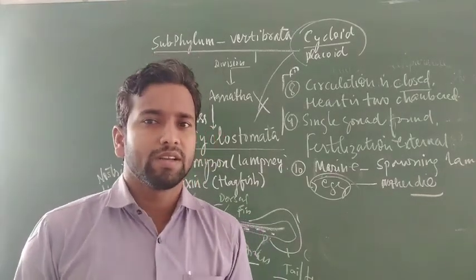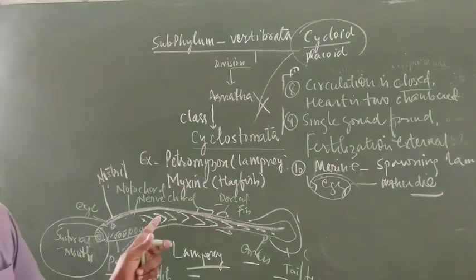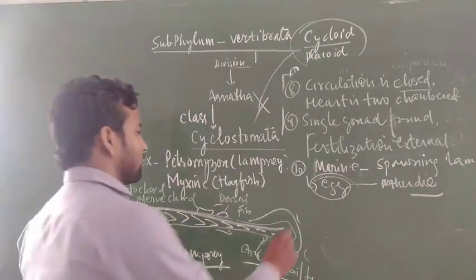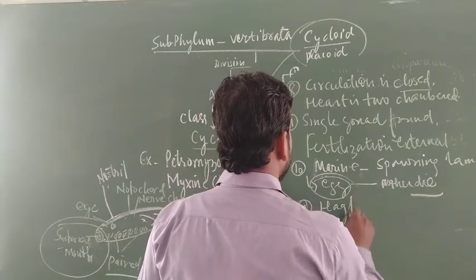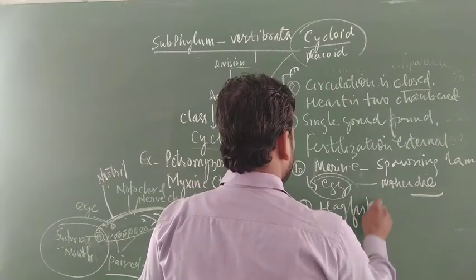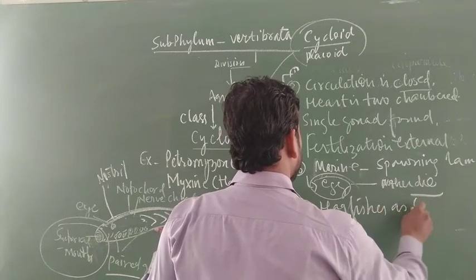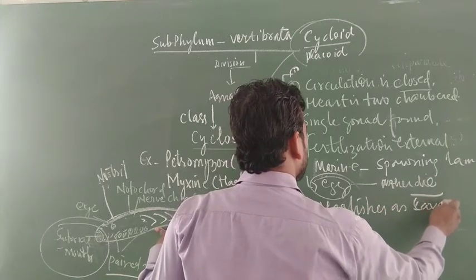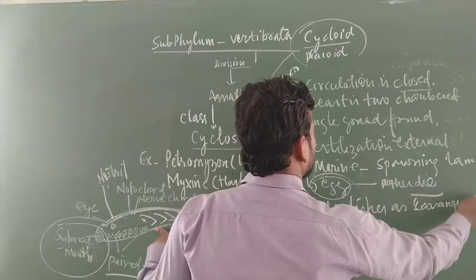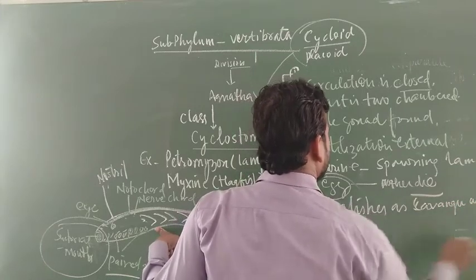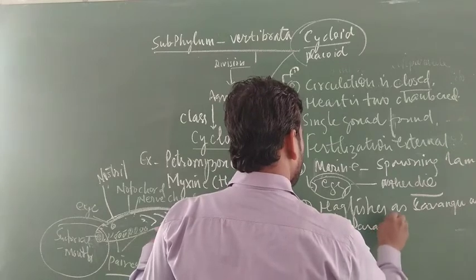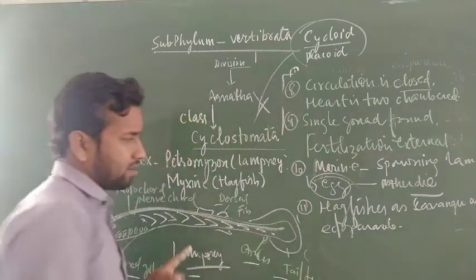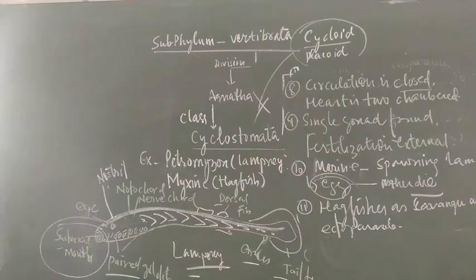So it is considered under these categories; especially you can say hagfish are scavengers as well as ectoparasites.